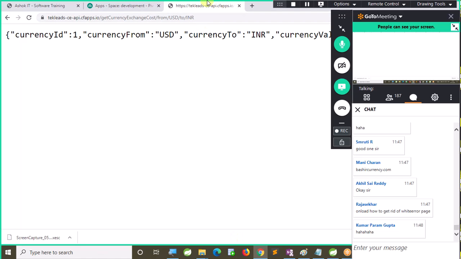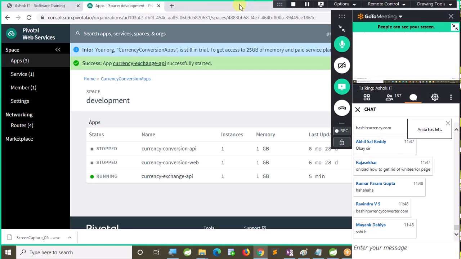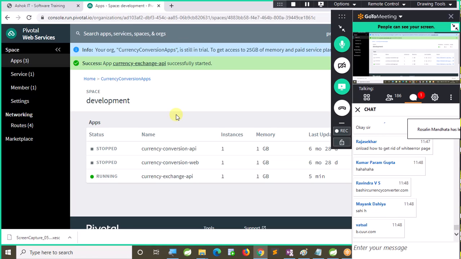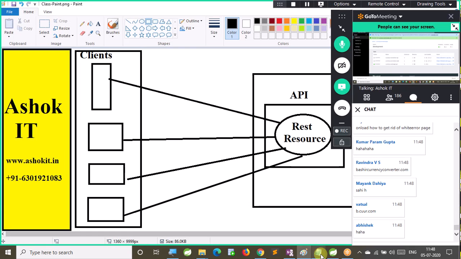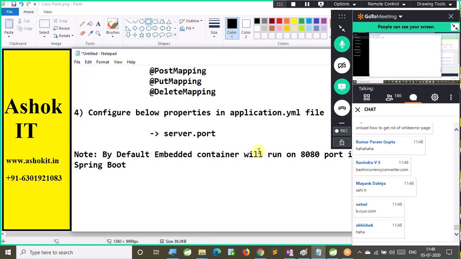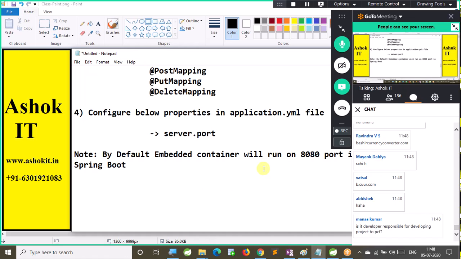Forget about this, I just wanted to tell you how APIs are going to run. Are we clear with how to develop our first API?